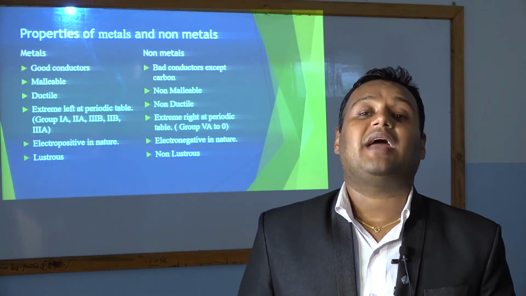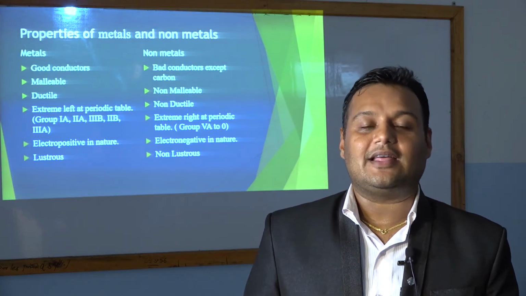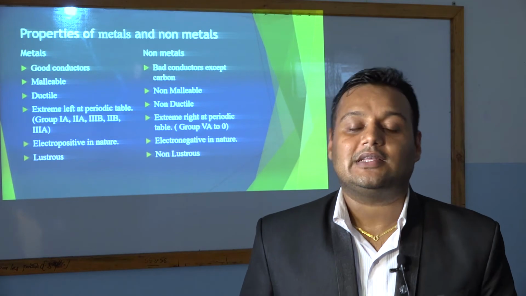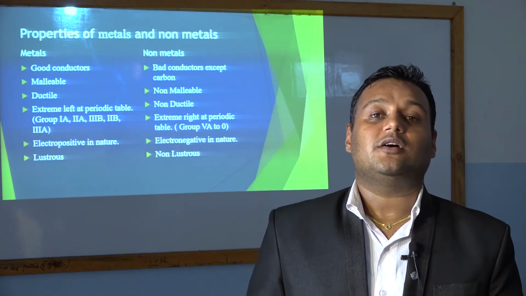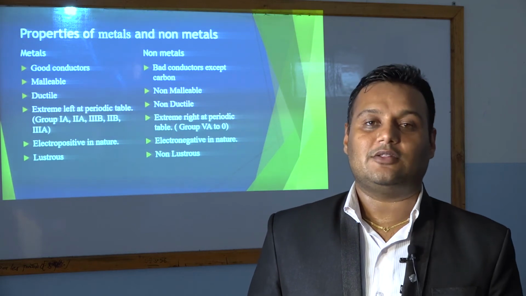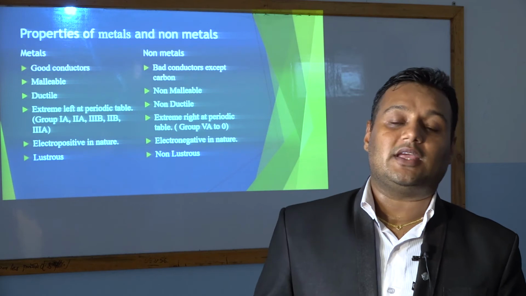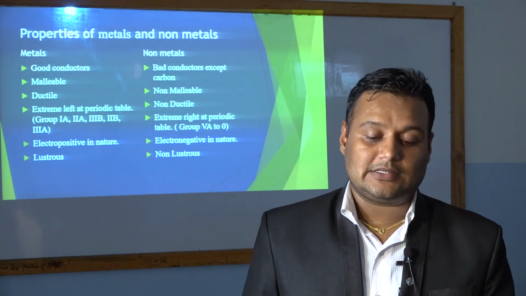Metals are malleable in nature. Do you know what is malleable? I think you know this. Malleable is the property of metals from which we can make a thin sheet of that element. That means that is a metal. So metals can be beaten to make thin, tiny sheets.